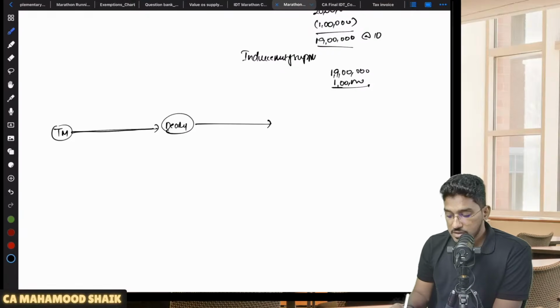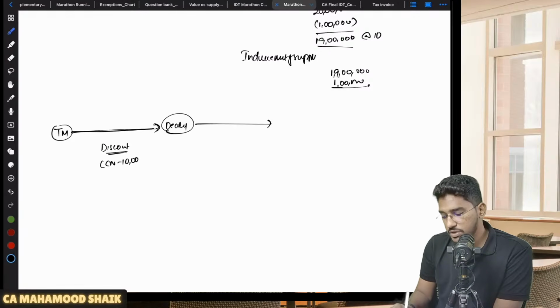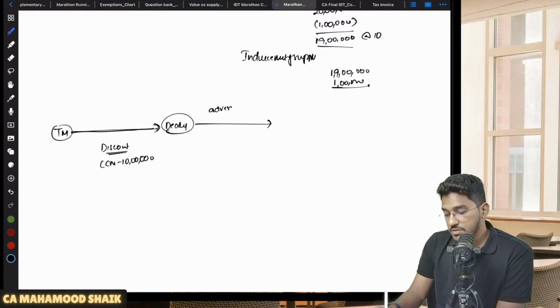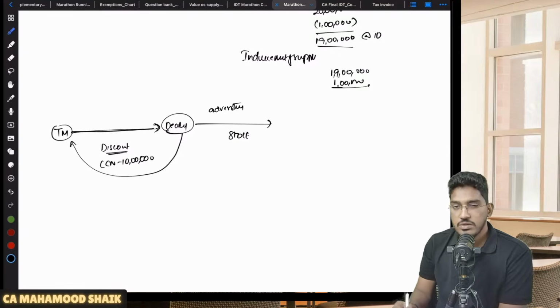Now what happened is, Tata Motors has given him some post-supply discount, for which they have given a commercial credit note, 10 lakh rupees worth of discount. Now what the dealer will do is, since he got the discount, he will spend more money on advertising so that he can clear his stock.